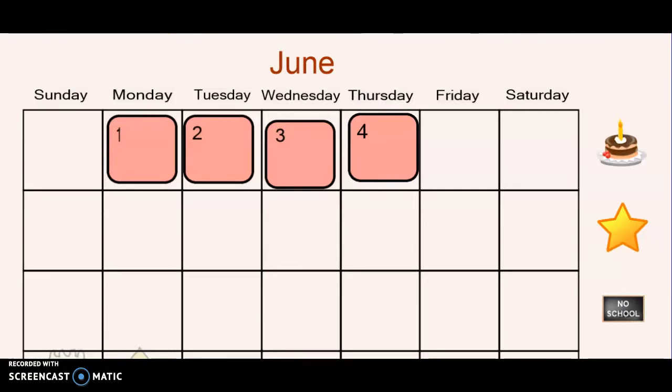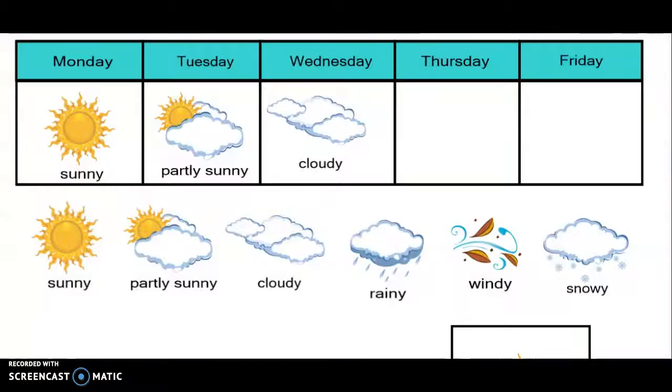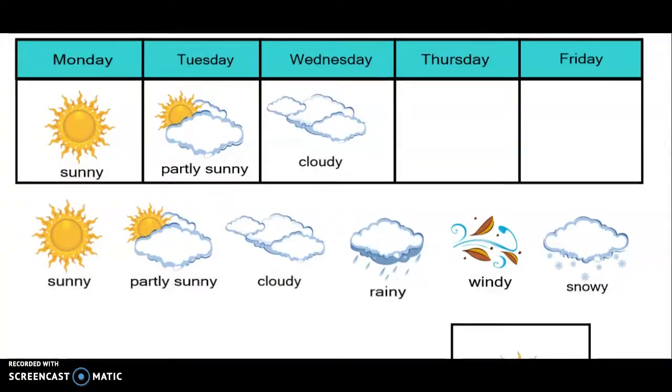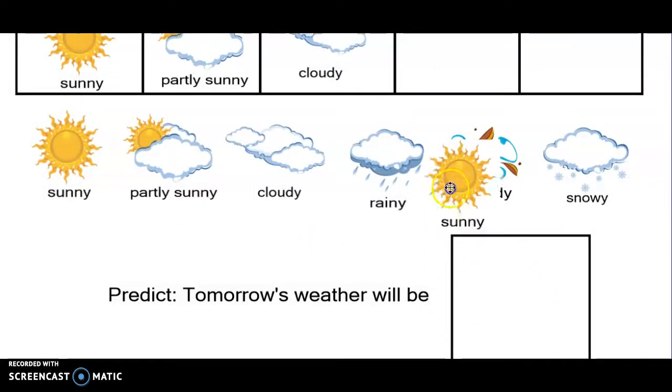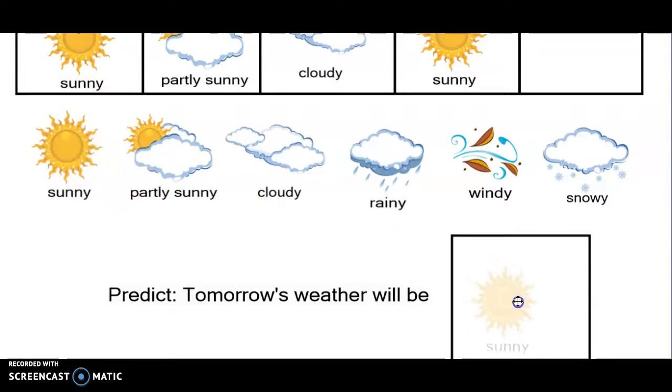Let's see. I'm glad that you are here. I miss you all so much. We predicted sunny weather for today, and it is quite sunny outside. It's very hot, too. So stay cool. Make sure you drink lots of water today. What kind of weather do you think we're going to have tomorrow for our Friday? What do you think? I heard somebody say sunny. Sunny weather for tomorrow. All right, let's keep on going.